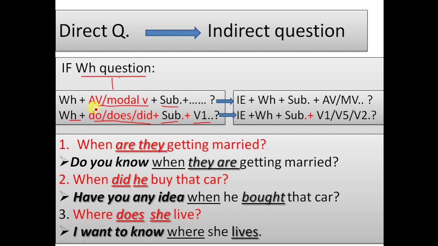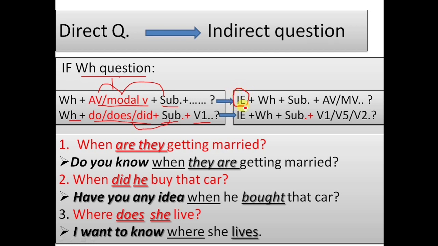See, here it is a direct question because before the subject we are using either an auxiliary verb or modal verb, or before the subject we are using do, does, or did. So this is known as a direct question. Now let's change this direct question into an indirect question. And you know, while changing direct questions into indirect questions, we first use an indirect expression.